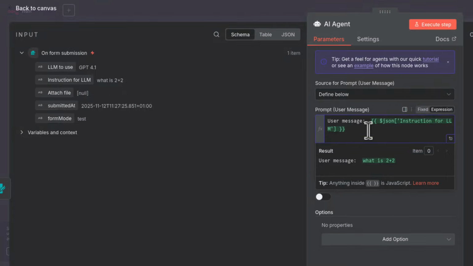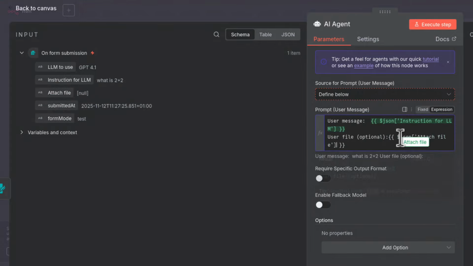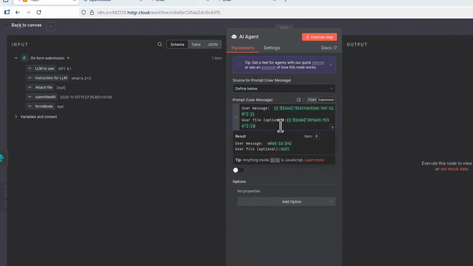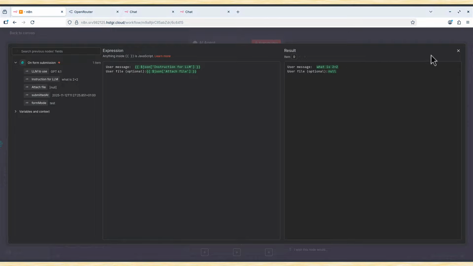And then user file, and maybe let's add optional, because you will not always have a user file, and the user file will be here in this attach file field. Currently there is no file, but it doesn't matter. I simply drag this field. Whenever there is a file, the AI agent will know about it and will be able to read it. And that's it, it can be as simple as that, just these two fields, user message, user file optional.